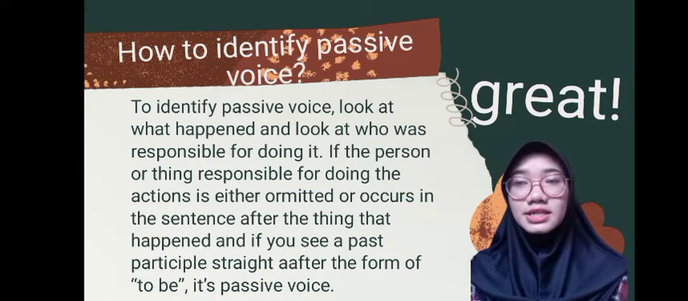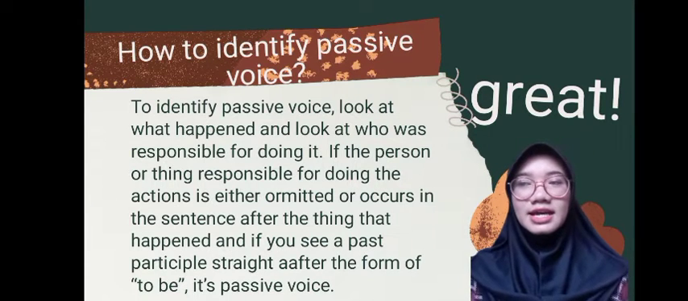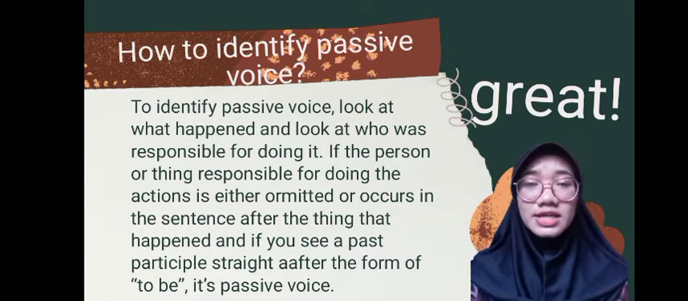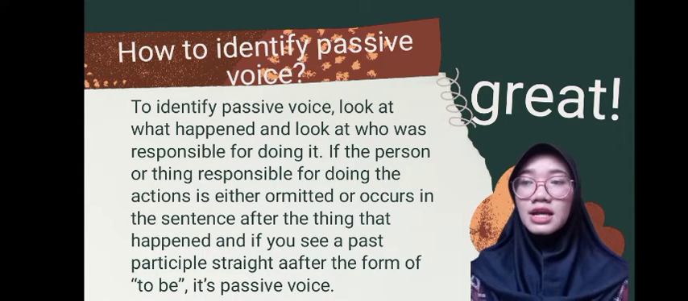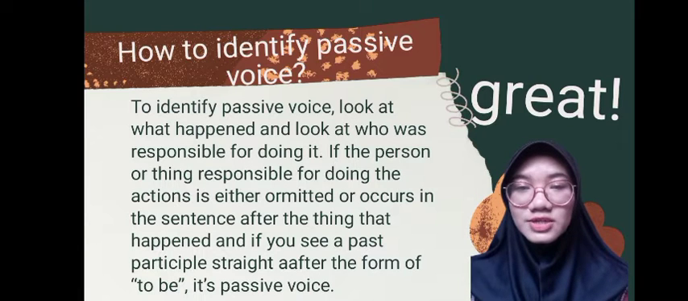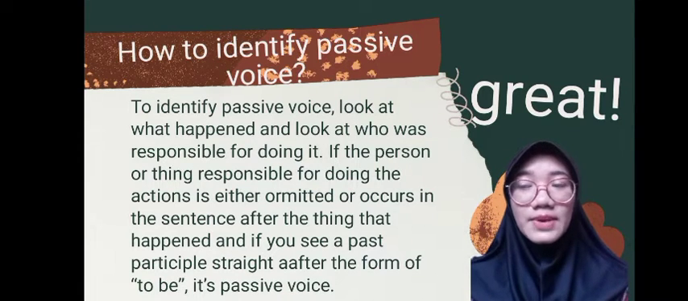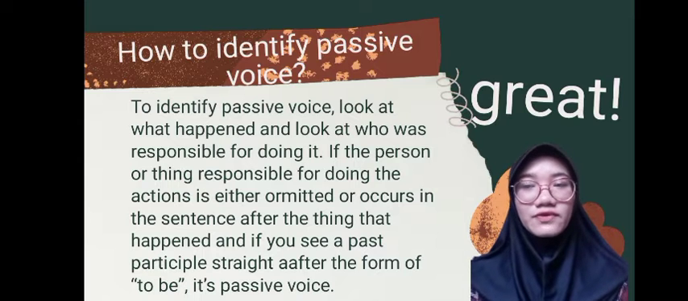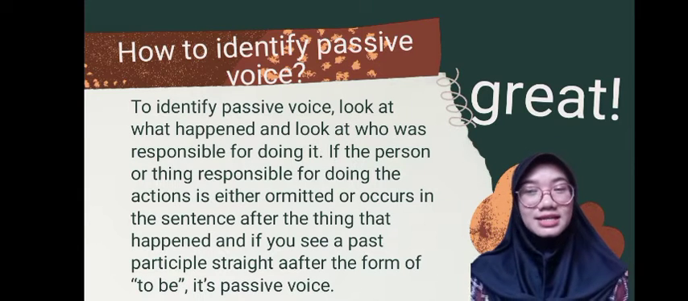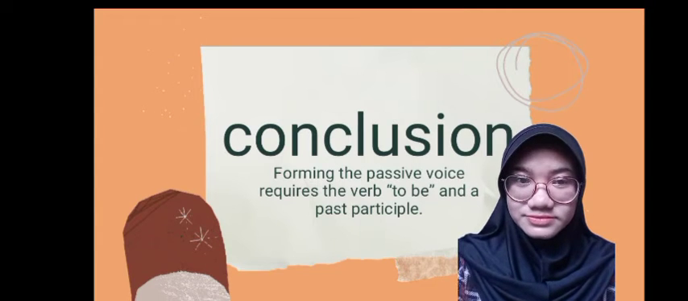So there is a way to identify passive voice. To identify passive voice, look at what happened and look at who was responsible for doing it. If the person or thing responsible for doing the action either occurs or might occur in the sentence after the thing that happened, and if you see a past participle straight after the form of to be, it's the passive voice.